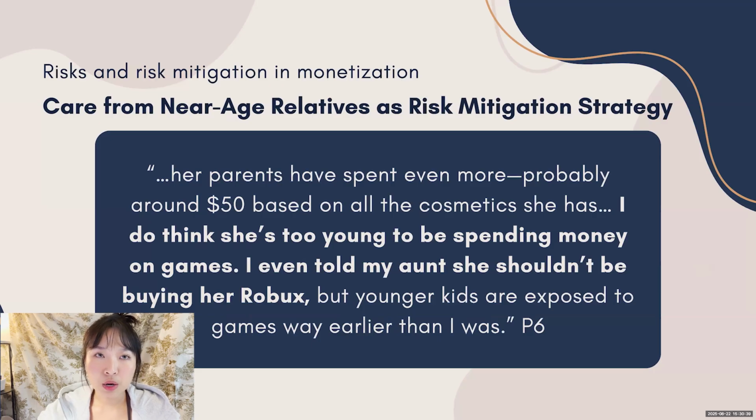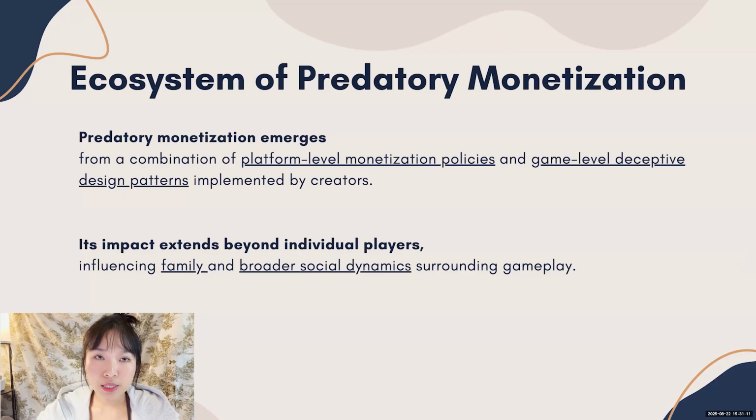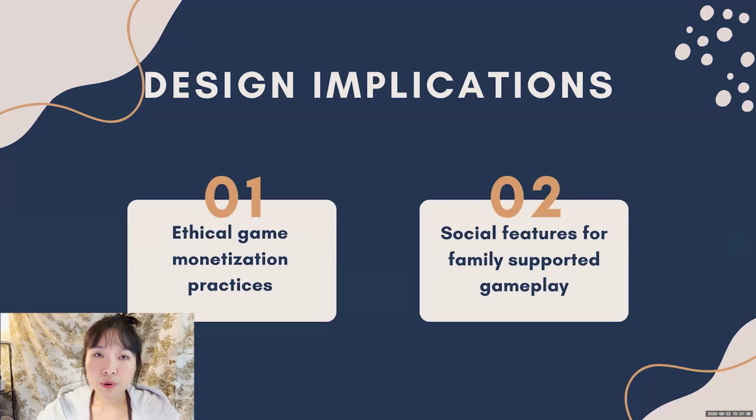And this brings us to our second takeaway message. Predatory monetization functions as an ecosystem. It emerges from a combination of platform-level policies like no-refund systems and game-level deceptive design patterns such as intrusive purchase prompts. Its impact extends beyond individual players, shaping family dynamics and broader social relationships. Moreover, the risks go beyond financial harm, including privacy breaches and security vulnerabilities, depending on how players respond to this manipulative system. In our paper, we also propose concrete ethical monetization practices and social features that support family-involved gameplay.